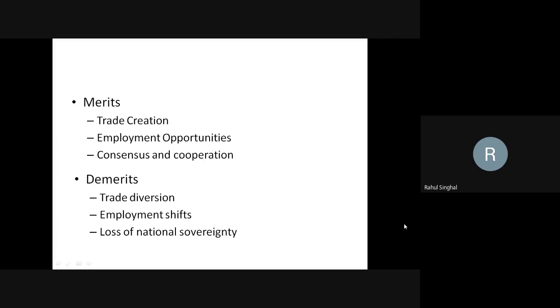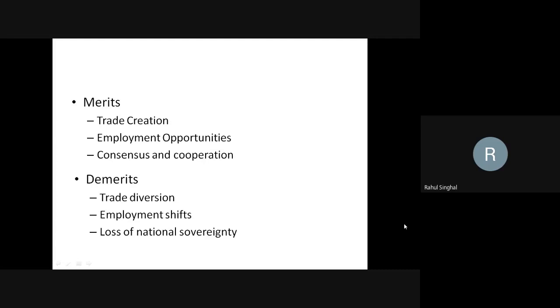Third, most prominent advantage of regional integration is consensus and cooperation. When two or more countries come together, entering into a common agreement, there may be a case that one of the countries is not economically sound.